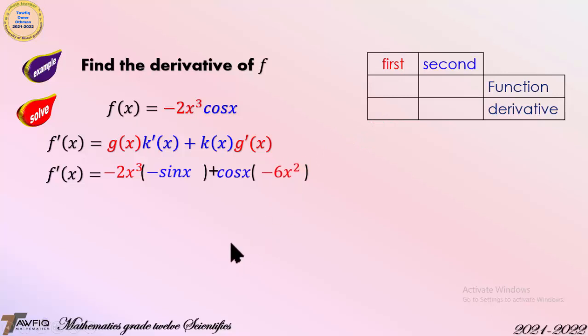Simplify them, then f prime of x is equal to 2x cubed sine x minus 6x squared cosine x.